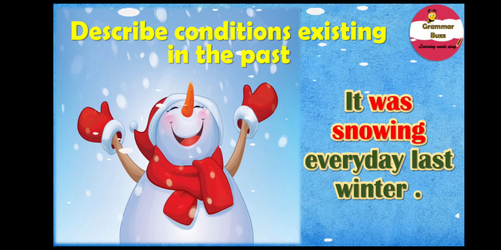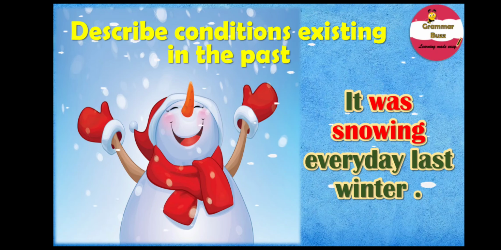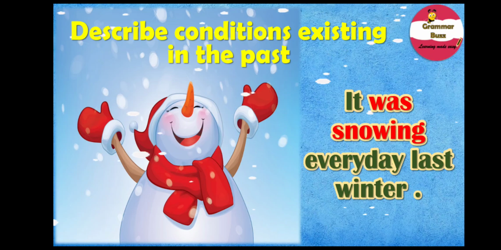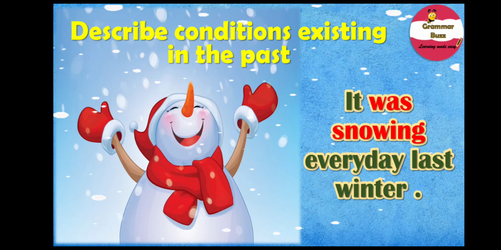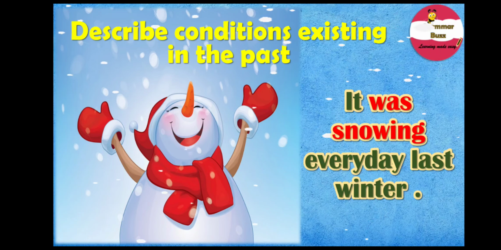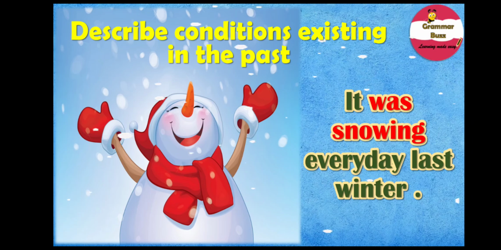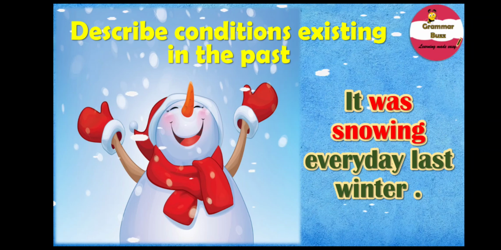Remember, the past continuous is a verb tense which is used to show that an ongoing action was happening at a particular time in the past. So the verb was snowing expresses the past continuous form of the verb tense.